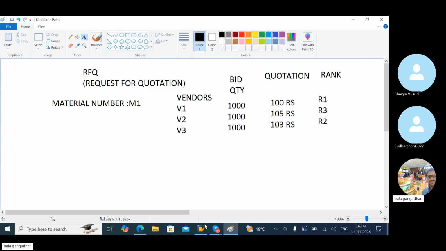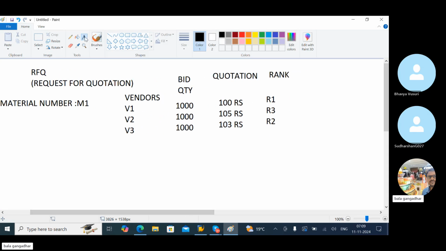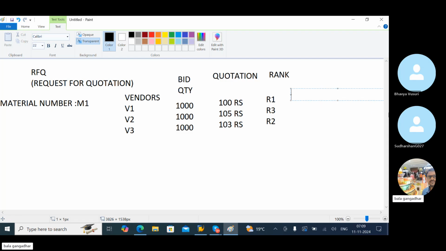To identify the ranks, we can use RFQ. And one more point here: we can maintain whether a vendor is approved or rejected.